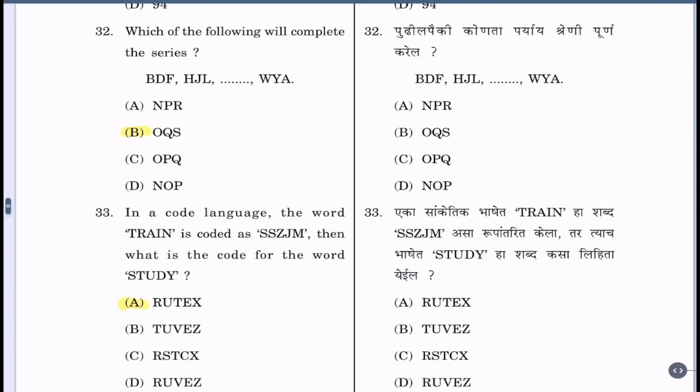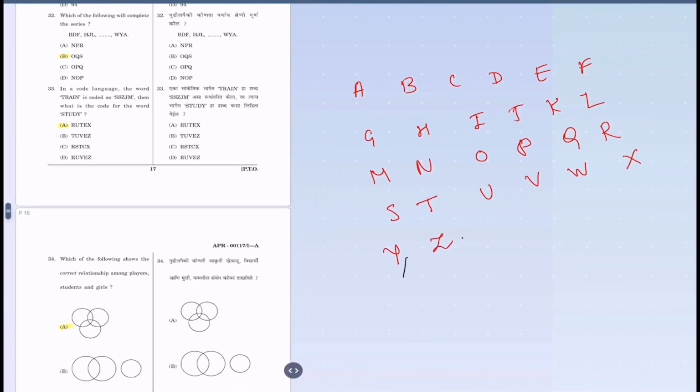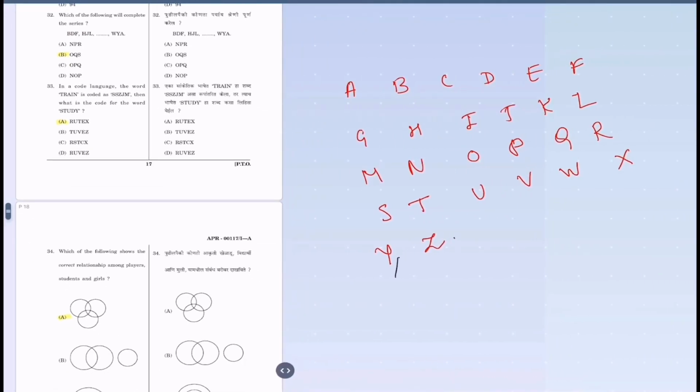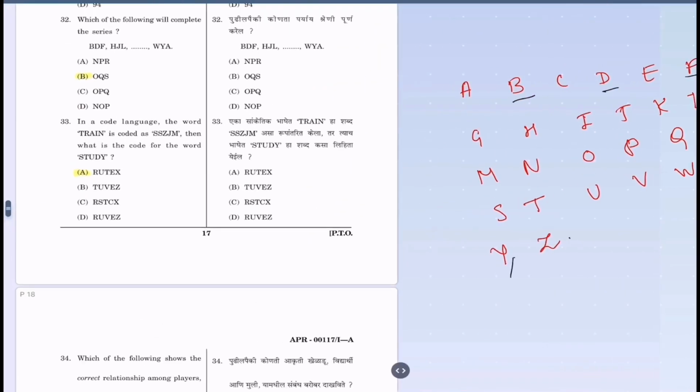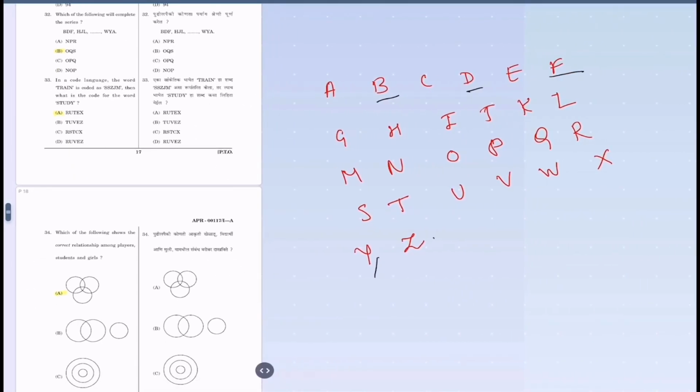Question 32. Which of the following will complete the series BDF, HJL, dash, and WYA? Now let us see the answer. I have written here the series. First they have marked B, D, F. Then they have given us H, J, L, which we get after we leave one place after F. Then there is a dash, and then they have given W, Y, A.